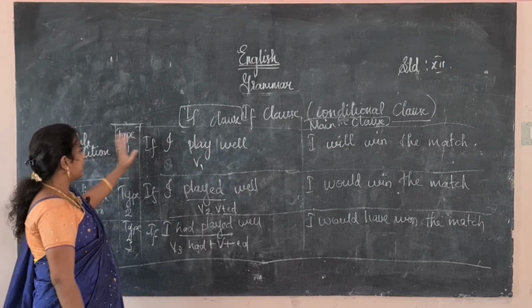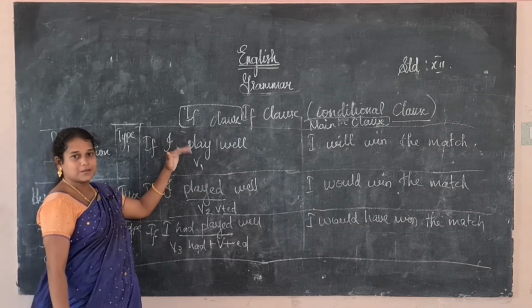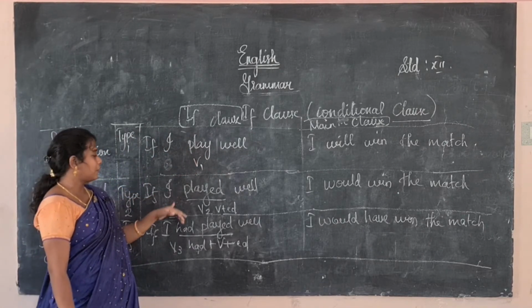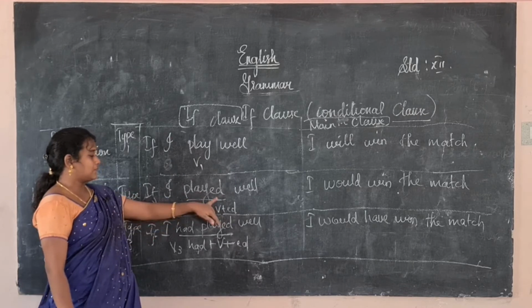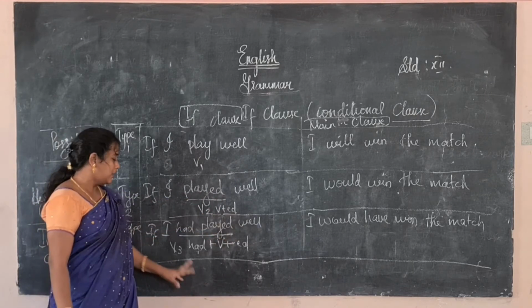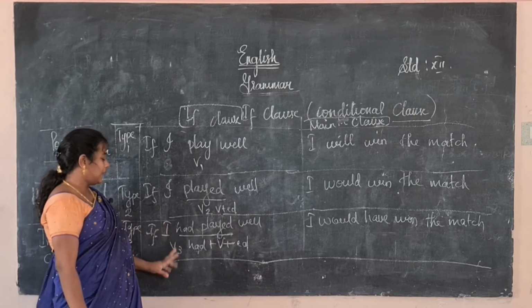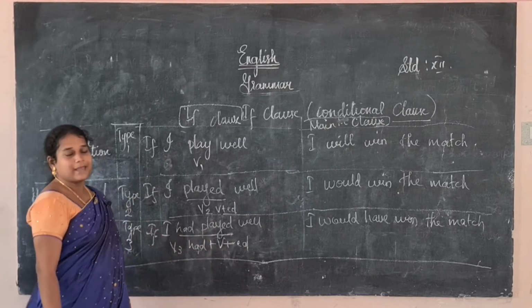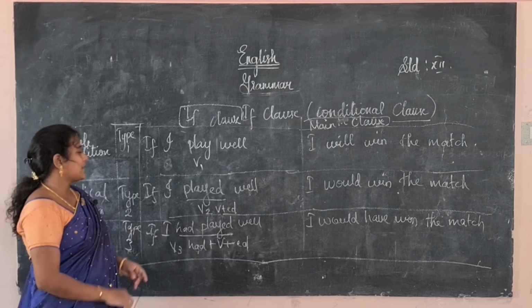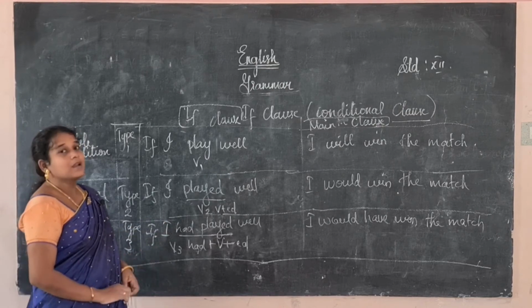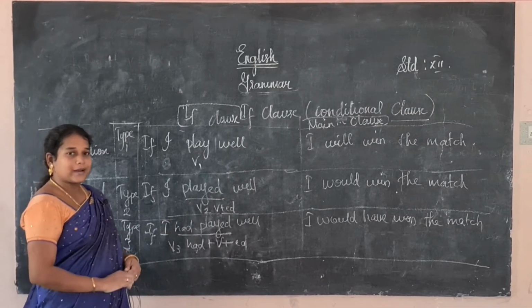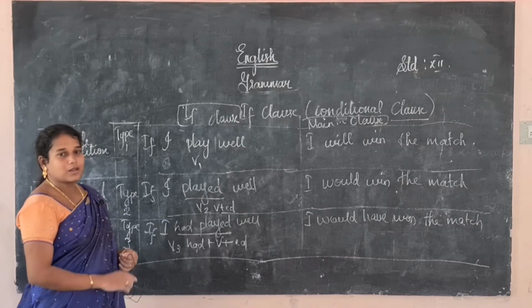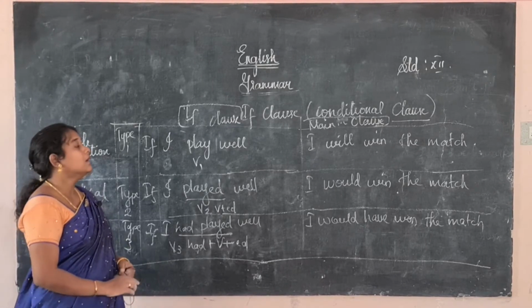If it is type 1, it is in the form of present tense. The present tense verb will be there, that is in the V1 form. If it is type 2, the verb is V2, that is verb plus ed. Then it is in the form of verb 3, that is had plus verb plus ed. So the past participle will be there. Okay, so this is the thing: present tense, past tense, and past participle. Then we will see how we have to write, what changes will take place in the main clause.